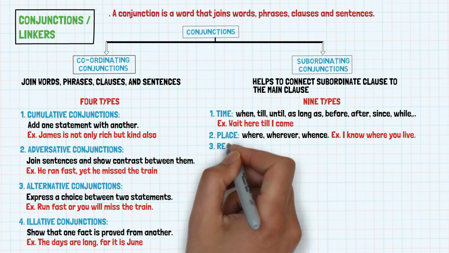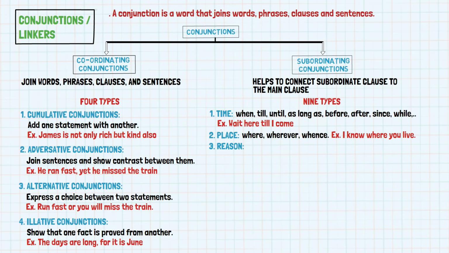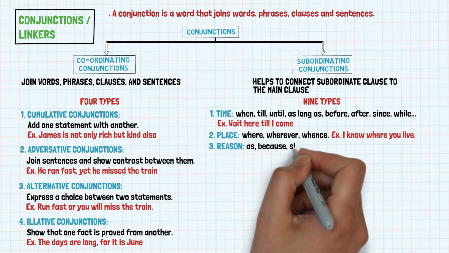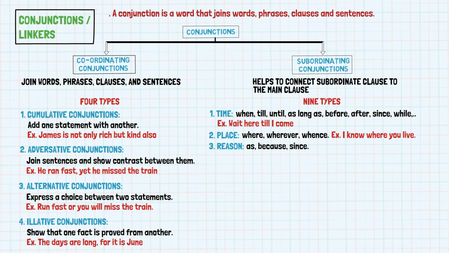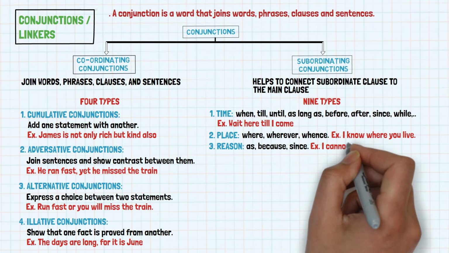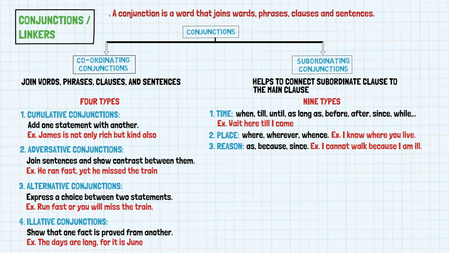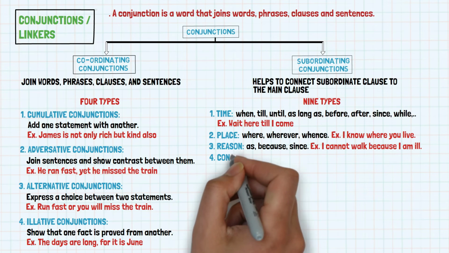3. Reason. As, because, since. For example, I cannot walk because I am ill. 4. Condition.